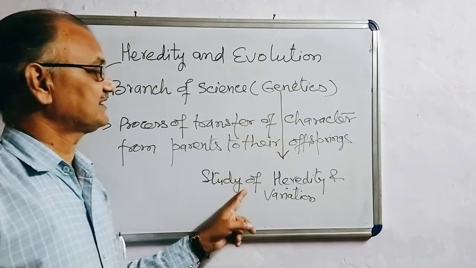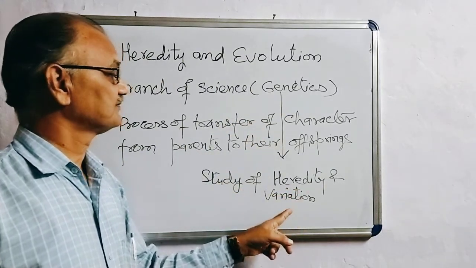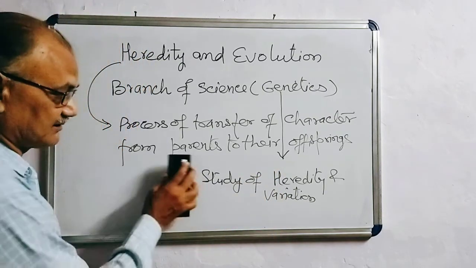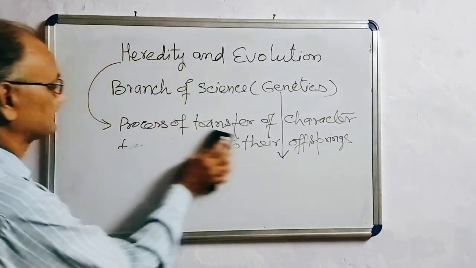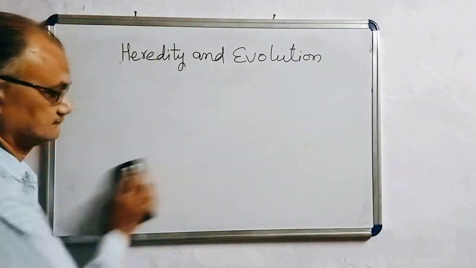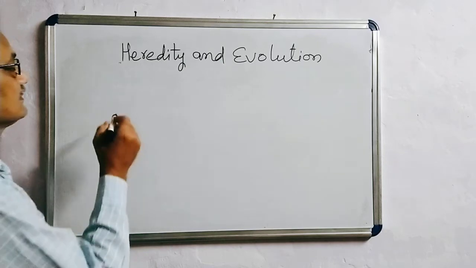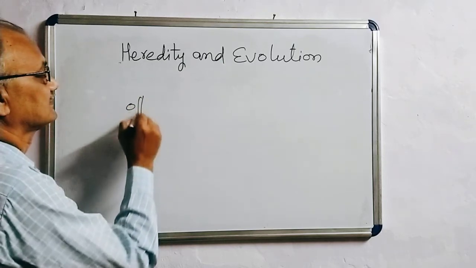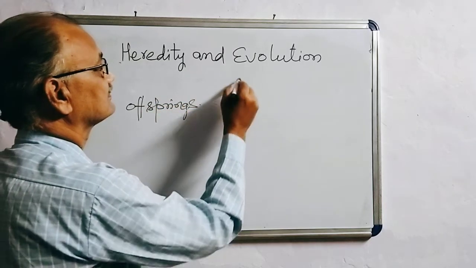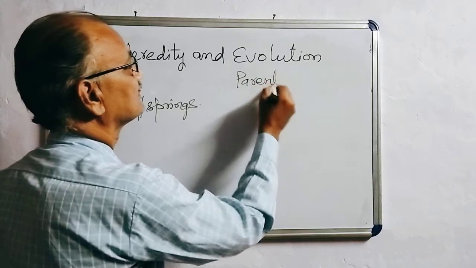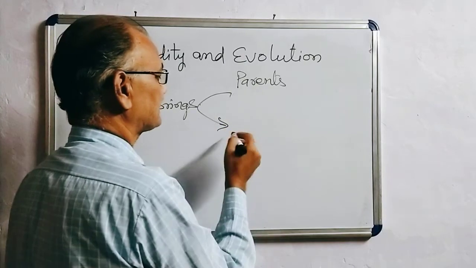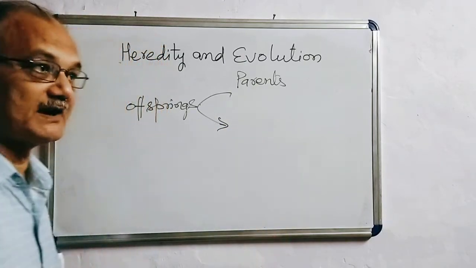Variation means, as you are observing, that the offspring of the same parents resemble the parents, but they are not an exact copy of their parents.